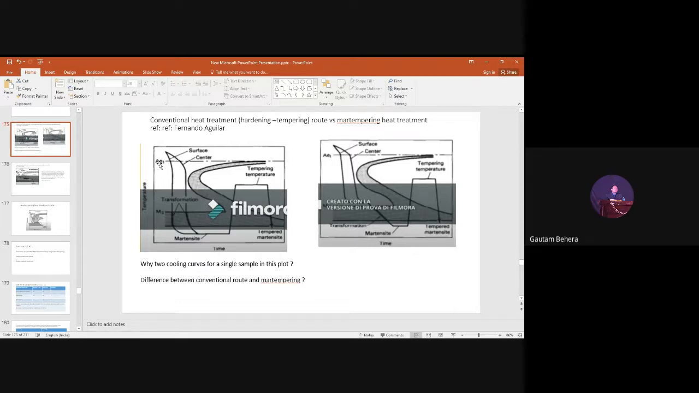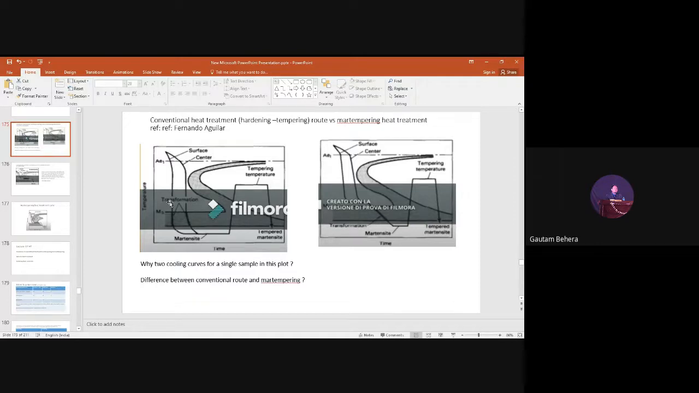So nucleation rate is directly proportional to what? Nucleation rate is directly proportional to the undercooling. If you do more undercooling, what will happen? More driving force will be available, right? So that means if I go more below this temperature, more driving force will be available. More driving force means nucleation rate will be more. Nucleation rate being more means more nuclei will form in a shorter interval of time, right?